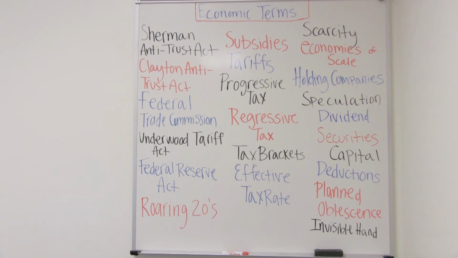The invisible hand is a metaphor used by Adam Smith to describe unintended social benefits resulting from individual actions. So these are just a few of the terms that you might see as you study economics.